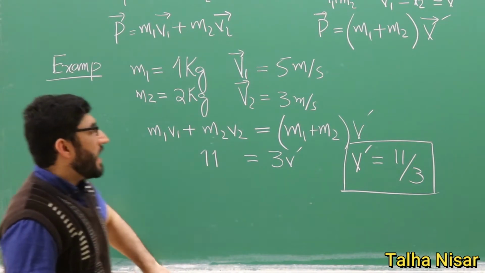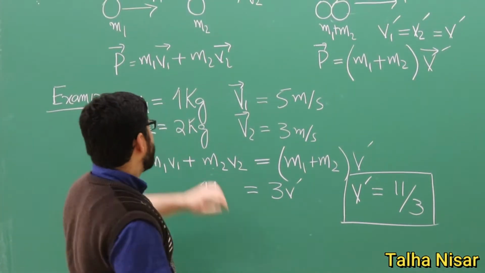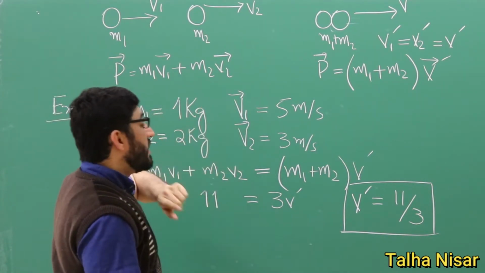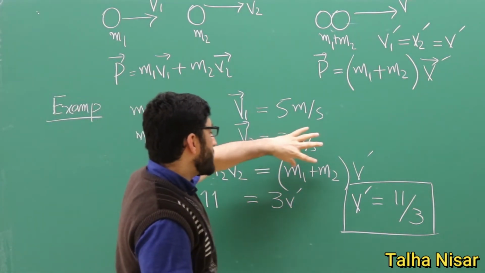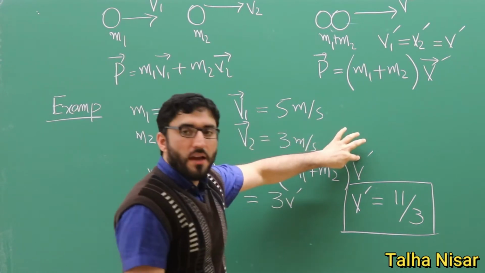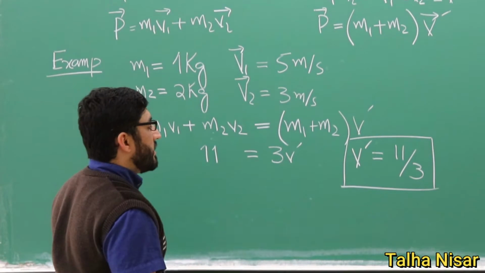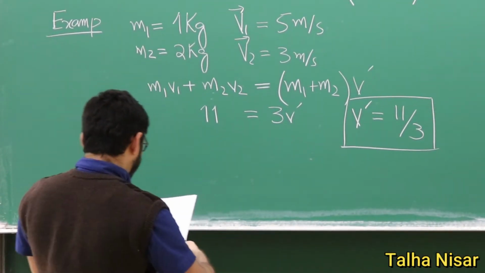So now we have the mass of object 1 and mass of object 2. We have the velocities, and the masses will remain the same. We also have now the velocity after the collision, and now we calculate the kinetic energy.